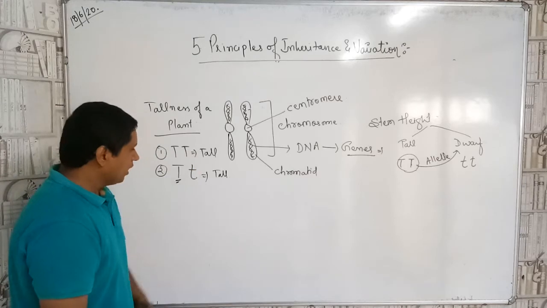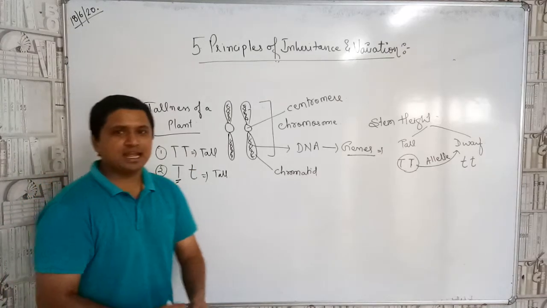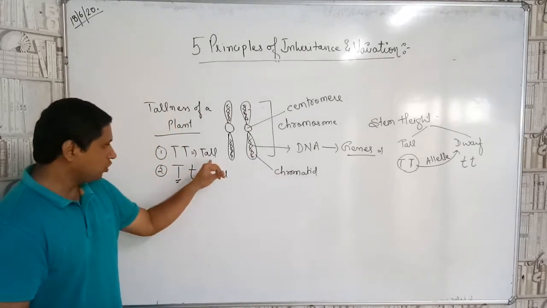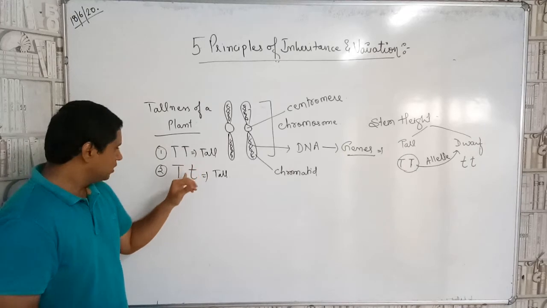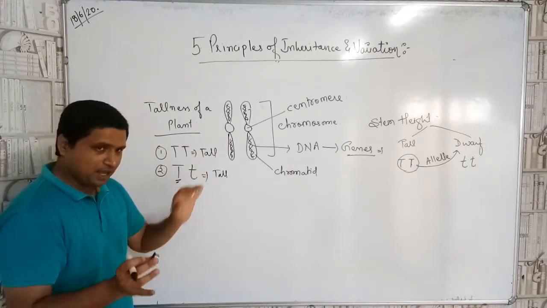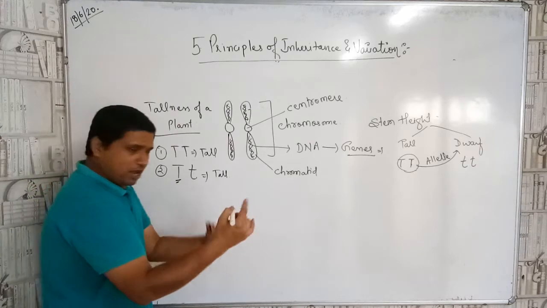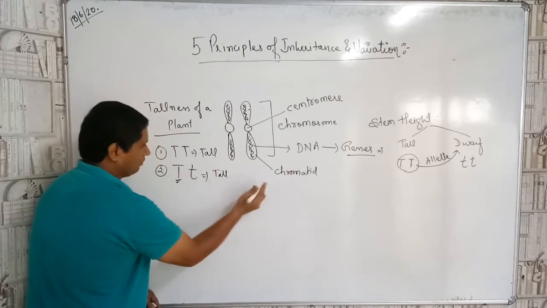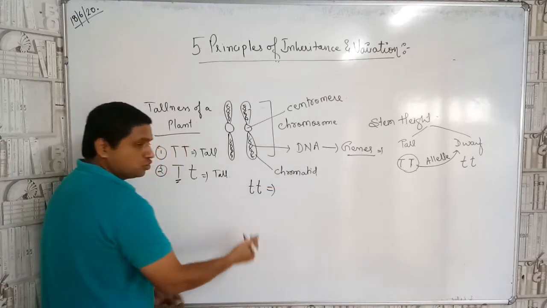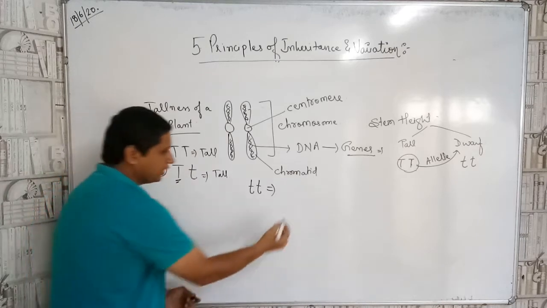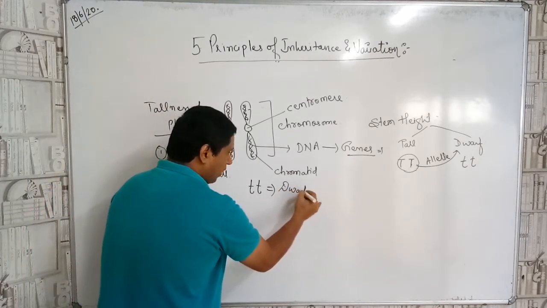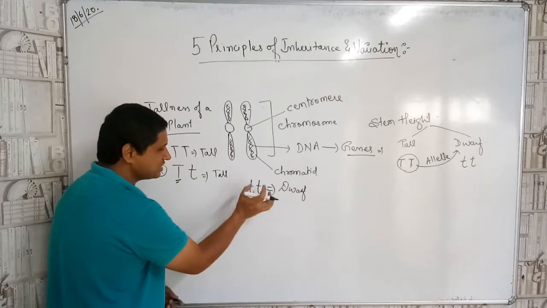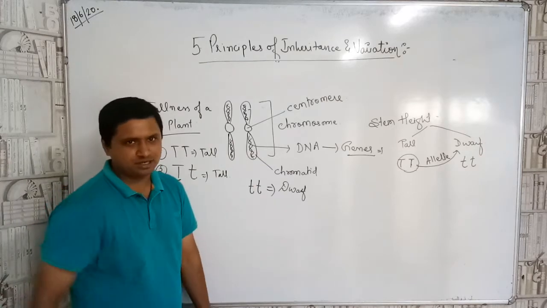Okay. Now over here, suppose I am taking the height of a plant and the plant height is tall. So there are two cases. Which are the two cases, children? Capital T, capital T, and capital T, small t. Now a question may arise: okay, sir, can it be small t, small t? Then the resultant character will be what, children? That is the dwarf. Why? Because both the genes are in the recessive form, children. Understood?